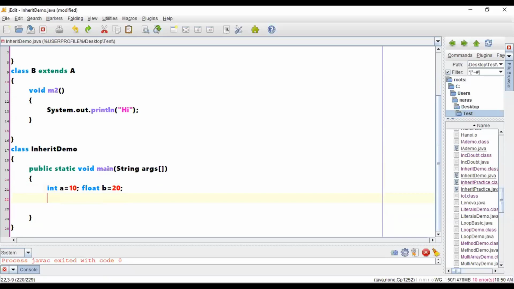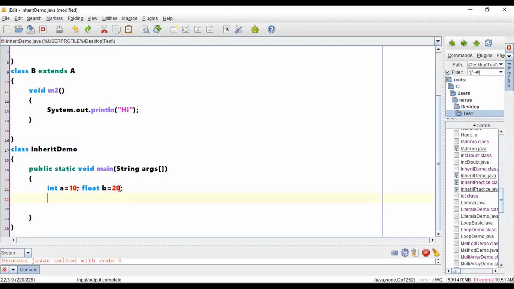So these are the initial values. Now B has been assigned 20, can I call it an integer number? Integer is a lower order data type compared to float. Even so, you are assigning that to a higher order data type, which is called a float.